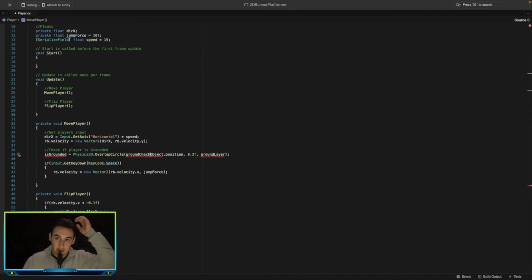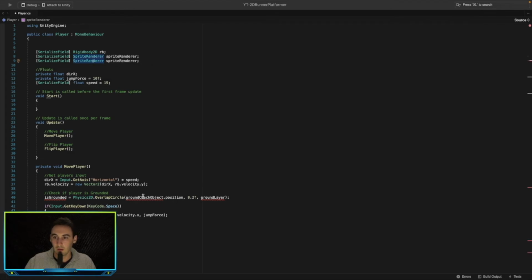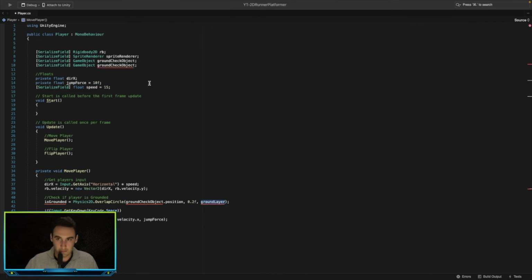So over here, what we need to do is create our ground check object. Let's copy that to make things simple. Let's go game object. We also need to create our ground layer, so copy and paste that, and that needs to be a layer mask.